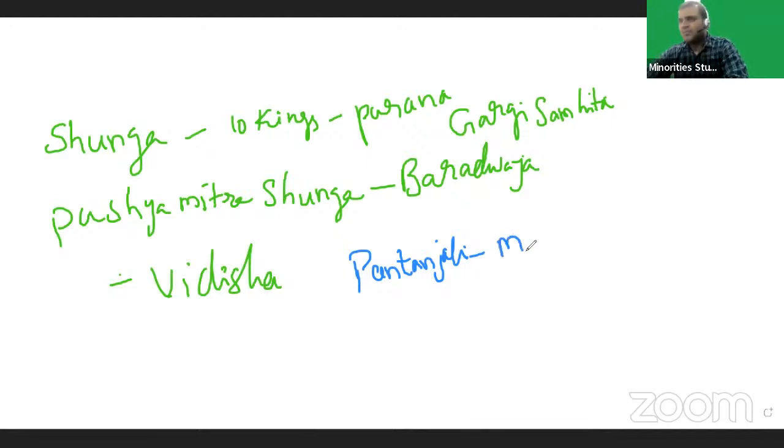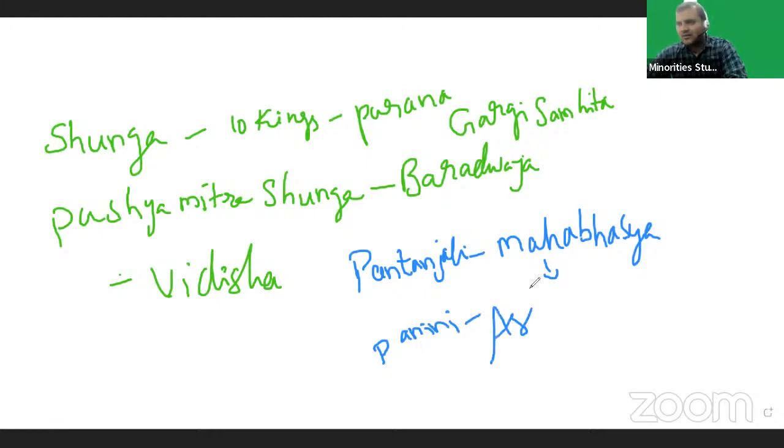He wrote the Mahabhasyam, a commentary on Panini's Ashtadhyayi. Ashtadhyayi means a book of eight chapters.